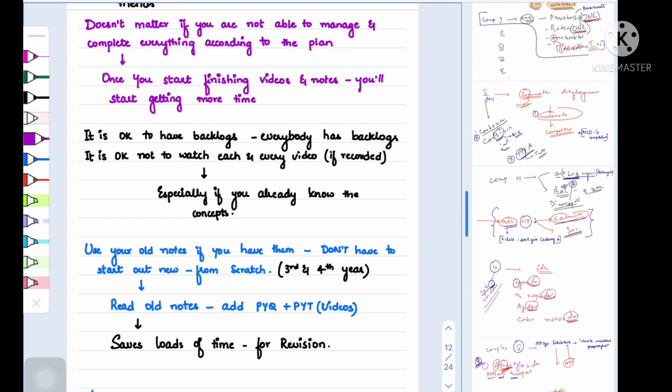Next, use your old notes. There are people who have gone for classes in third and fourth year, or who would have already seen and written notes from an online platform. If you already have the notes, please use them. If you had attended classes, please use them. Many people did not use their old notes, thinking that it wasn't enough or it is too old. But it is important to read those notes and attempt previous year questions, and add any previous year question that is missing. It is more important to revise than to keep adding information.